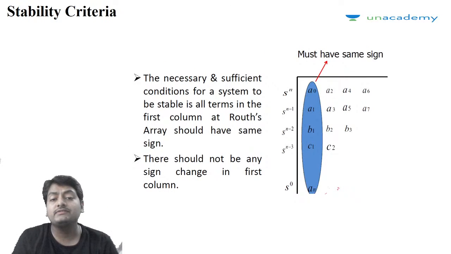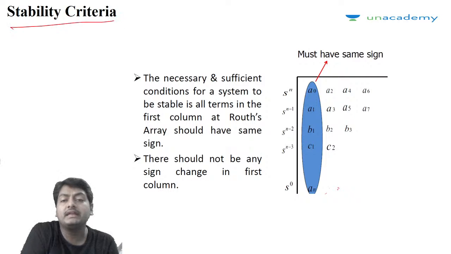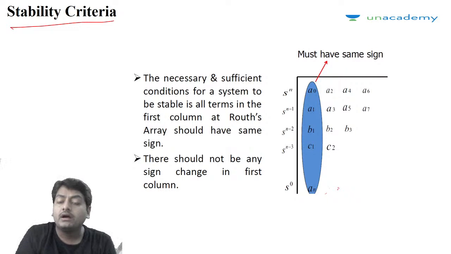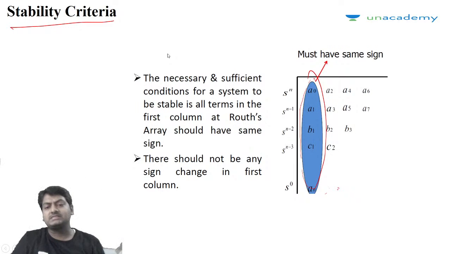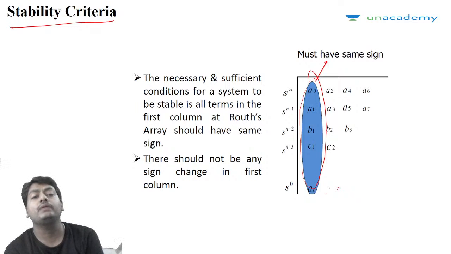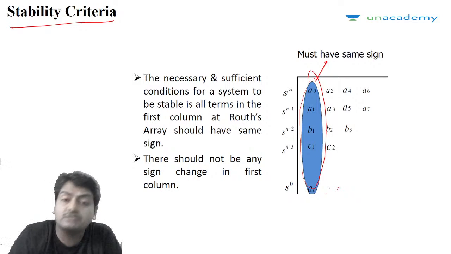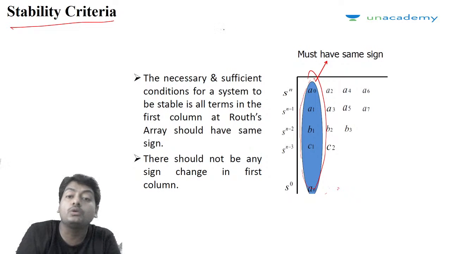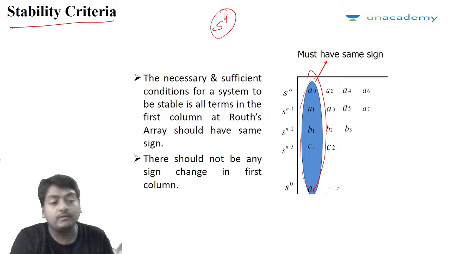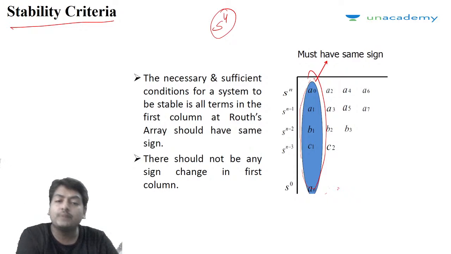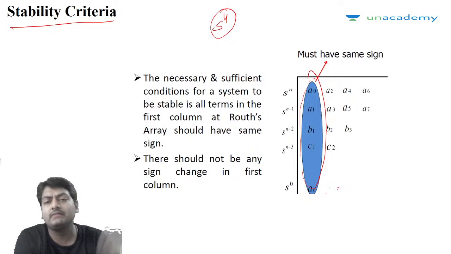The necessary and sufficient condition, that is the stability criterion. What is the stability criterion? All coefficients in the first column of the Routh-Hurwitz array must have the same sign. Now you will be asking, sir, why are we doing all this? Because simply by looking at the characteristic equation each time, it is not possible for us to determine the roots. With s to the power 4, it will take a lot of time to solve that equation. First of all, we have to convert that equation into a quadratic equation, then find the roots, and then apply them.